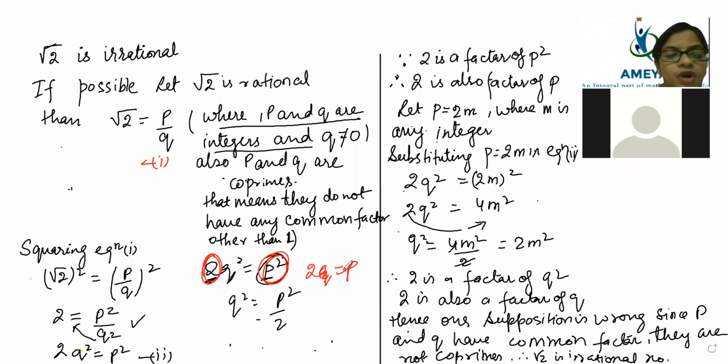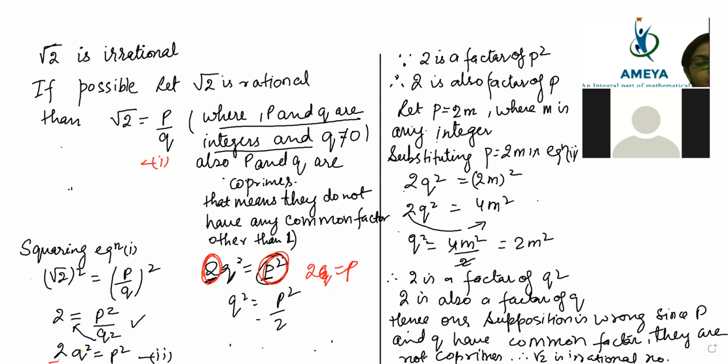This is what I wrote, that 2 is a factor of p square, then 2 is also a factor of p. Now, beta, what we are seeing here is that p is an even number. Beta, in an equation, the left side will always be equal to the right side. Now the left side is having 2. That means on the right side, p must be having 2. Yes or no?